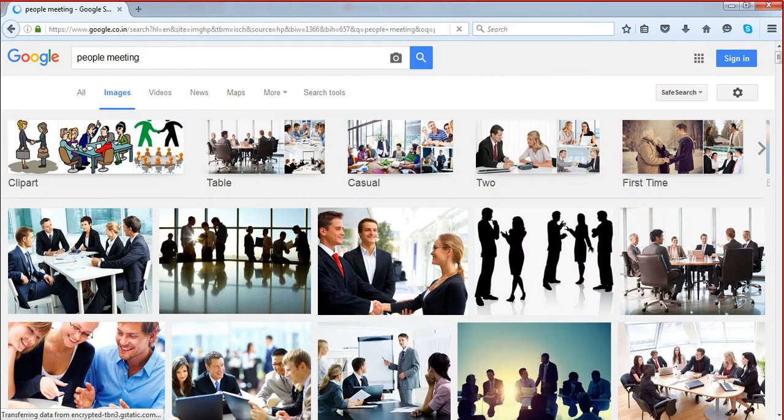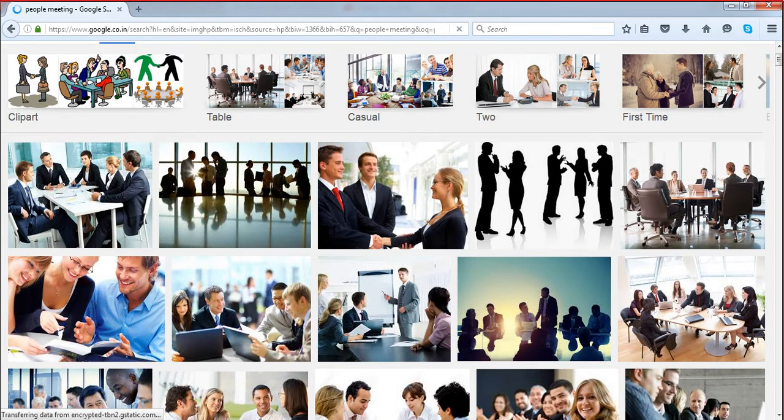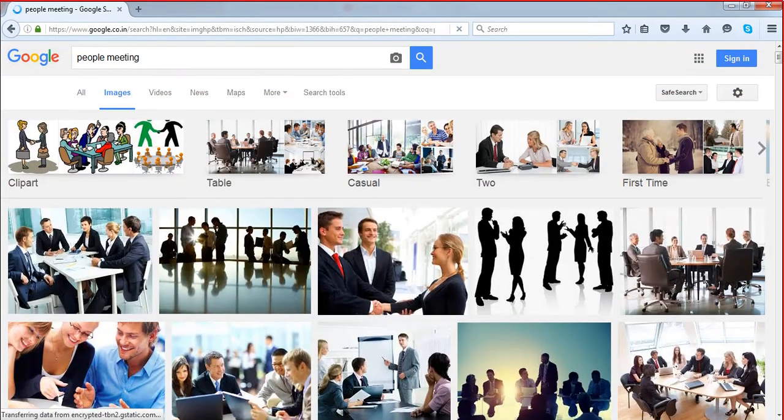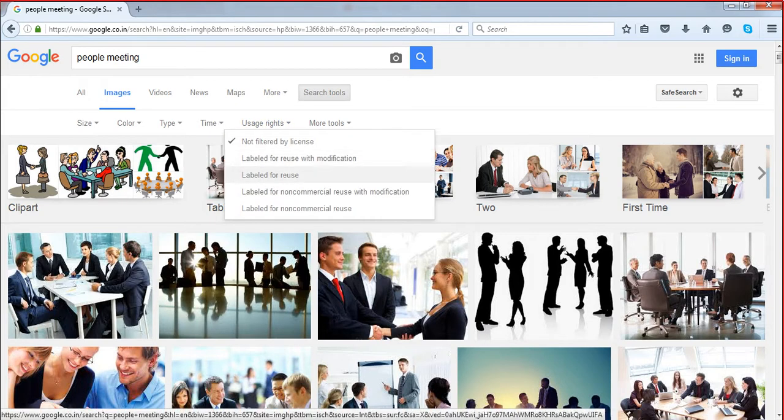There can be many images which are not actually copyright free, so we have to find out images which are copyright free from here. That's very easy, it's not very difficult. You have to go to search tools option. If you move to search tools, you will be having this option, usage rights. Click here on usage rights, and these are the two different options which you can use: label for reuse and label for reuse with modification.